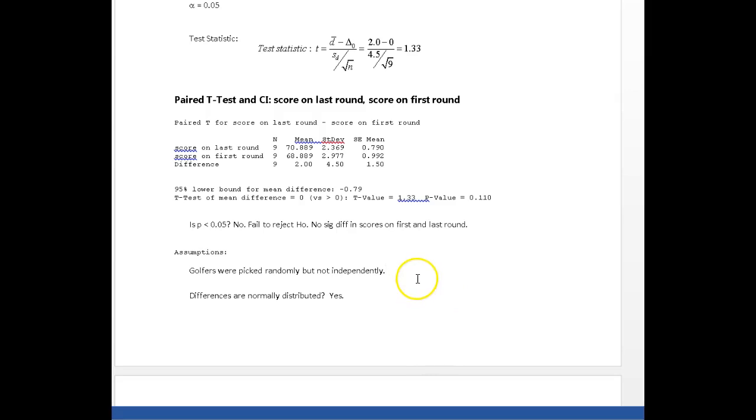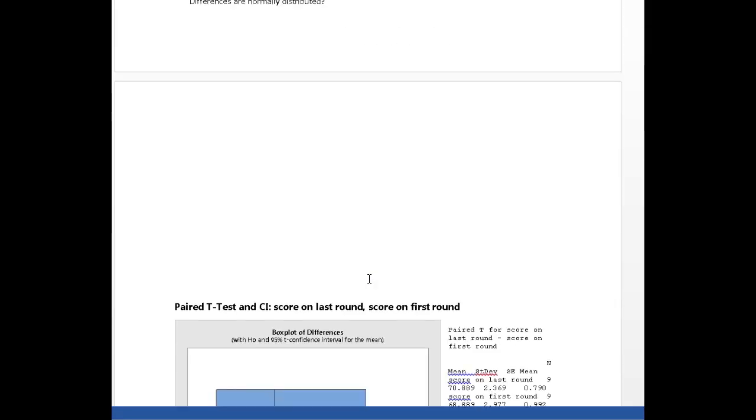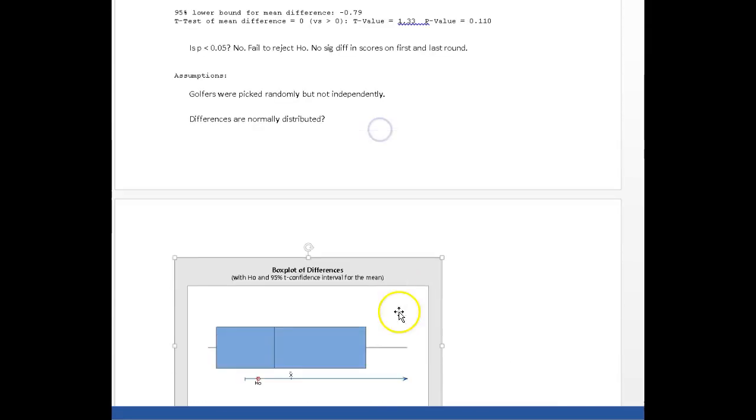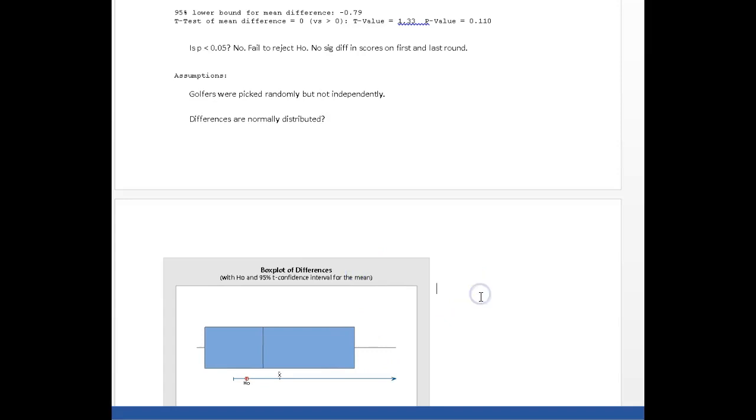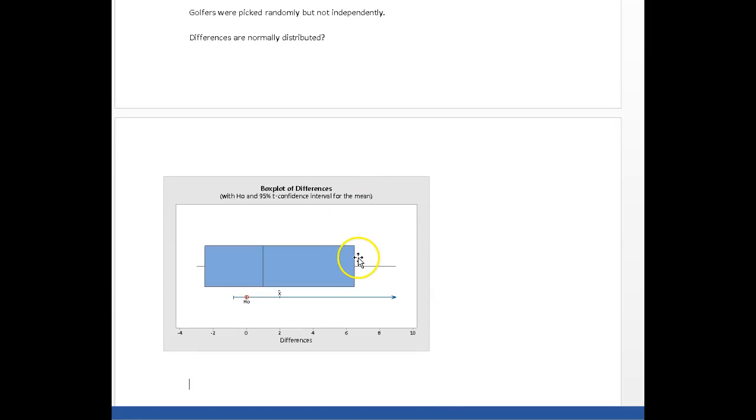Now if they're dependent, which is the situation right here, the big assumption you have to check is that the differences are normally distributed. I already checked, but anyway. Okay, differences are normally distributed. We would go get the box plot of the differences, which you get when you run the paired t-test in Minitab. If you ask for graphs, it'll give you a box plot of the differences. These differences look positively skewed, and it would be wise to run a Ryan-Joiner test on them.